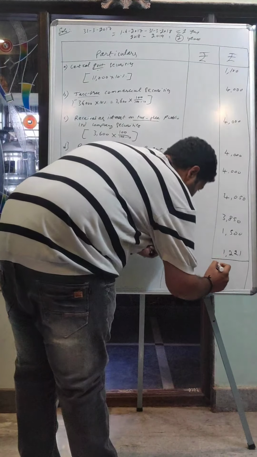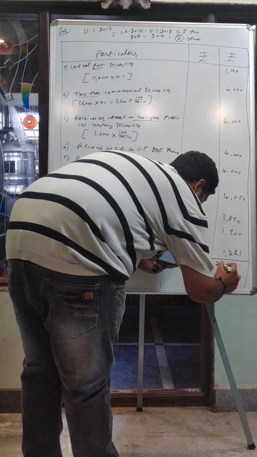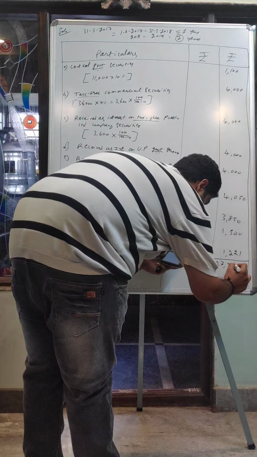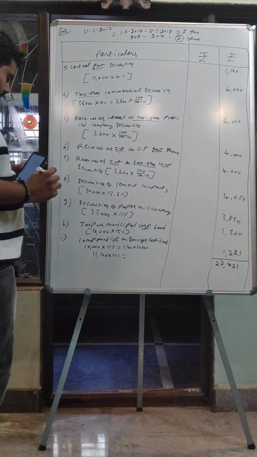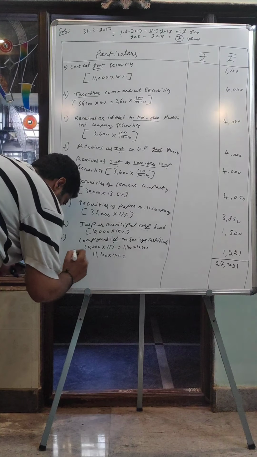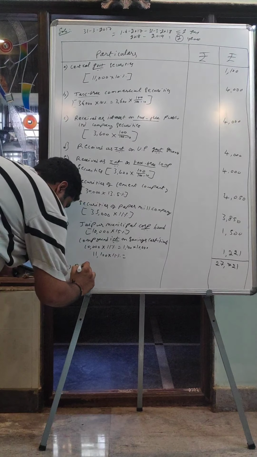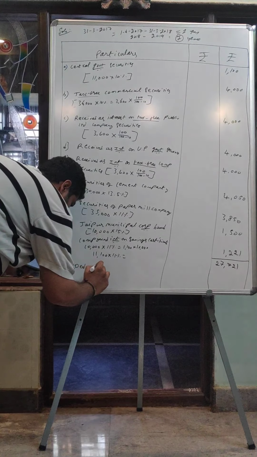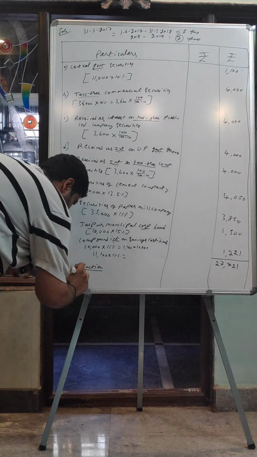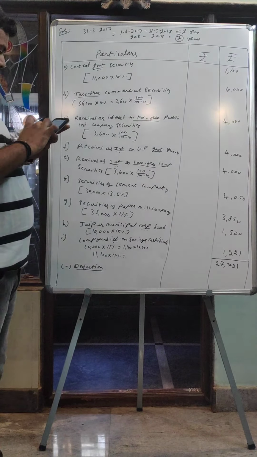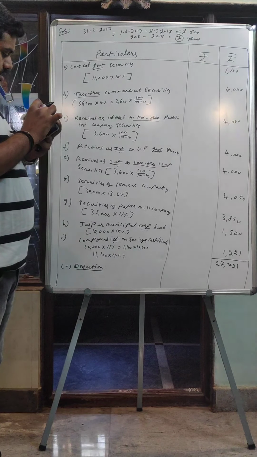It comes to rupees 27,721. Okay, so here the assessee is eligible to get deduction because the bank is going to charge some commission or some